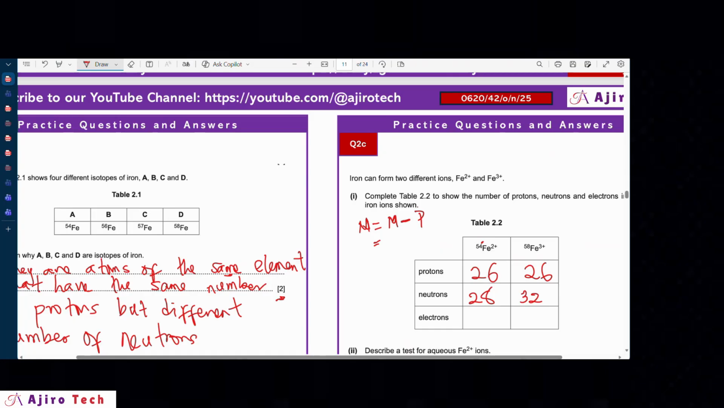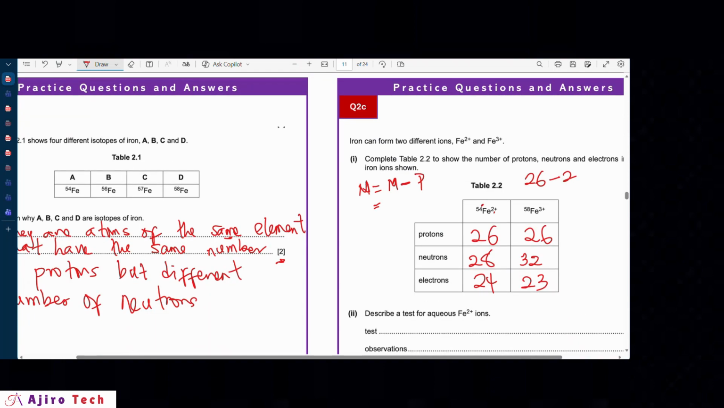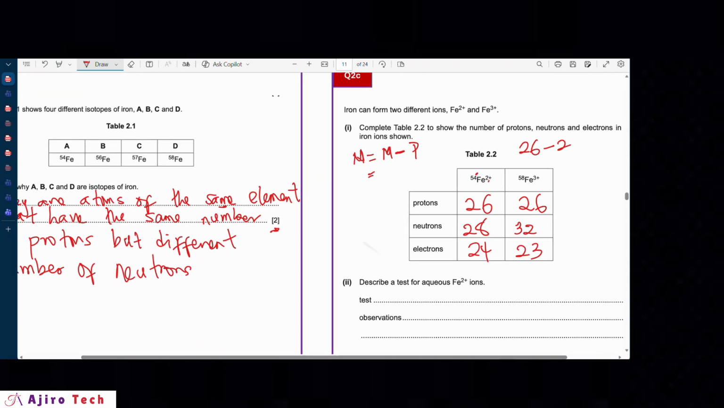Now for electrons, we have to be careful. The 2 plus here for iron simply means it has given out 2 electrons. So for us to get the number of electrons, since it has 2 plus, 26 minus 2 will give you 24, and the other one is going to be 26 minus 3, since it's 3 plus, that will give you 23. If it were negative, then you just add to the number of electrons. Since it is positive, it has given out electrons. If it were negative, it has received electrons. So that is the answer to that.